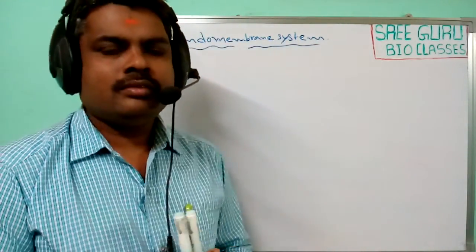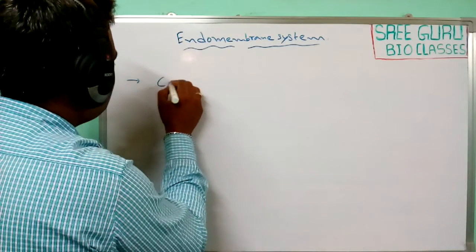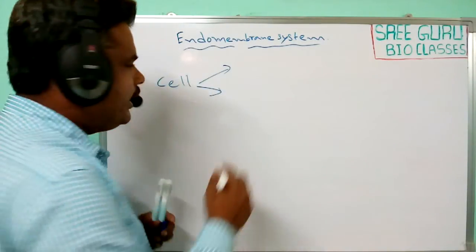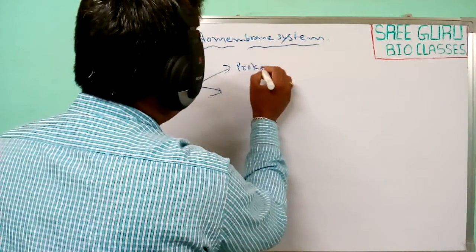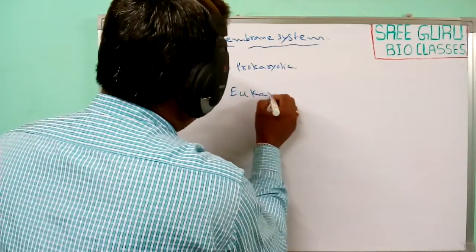As we know, all living organisms are made up of cells. These cells are mainly categorized into two types, prokaryotic cells and eukaryotic cells.